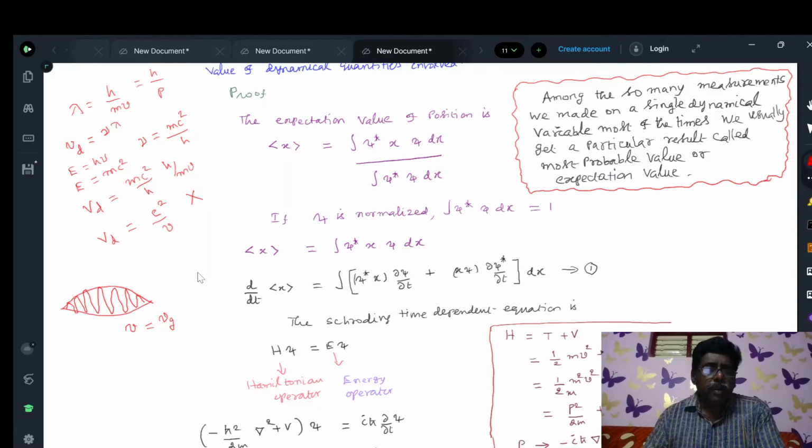The particle is likely to be present where the amplitude of the wave function has its maximum value. Say the particle is likely to be present here or here or here, because these places have maximum amplitude. There is no probability for the particle to be present here or here, because the amplitude is very small in these regions. So in quantum mechanics, single particle motion is expressed in terms of a wave packet rather than a single wave, but according to de Broglie, it is expressed in terms of a wave alone.